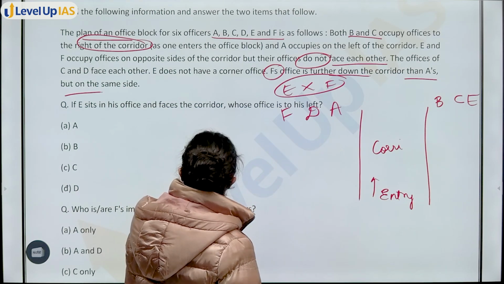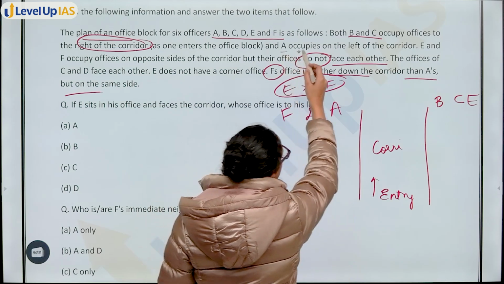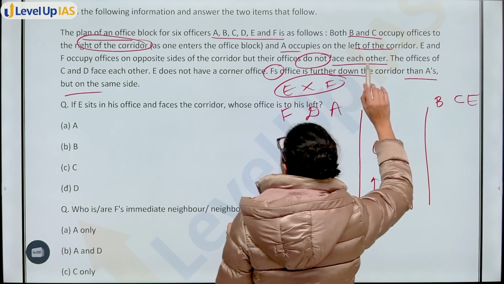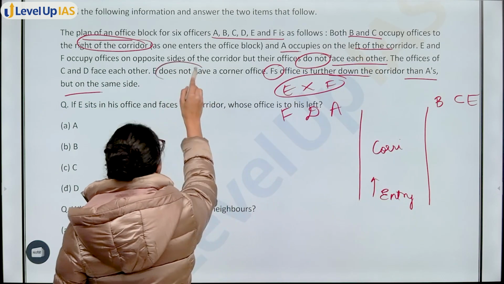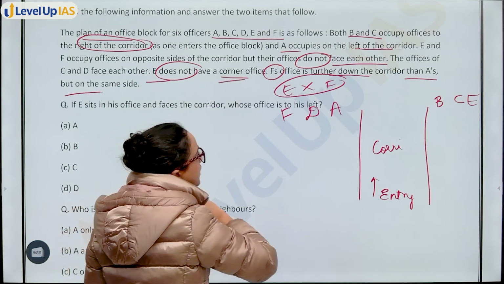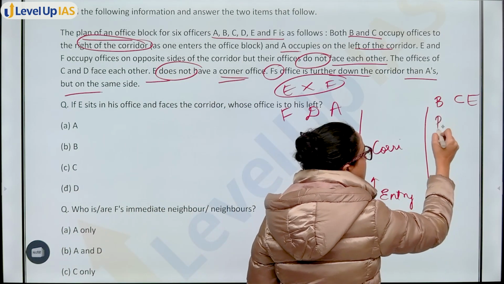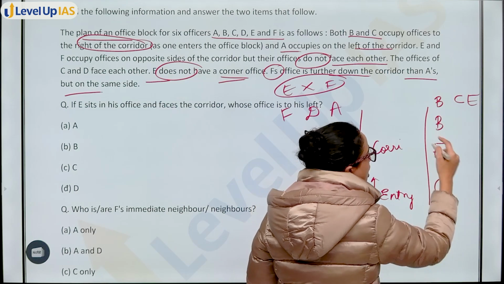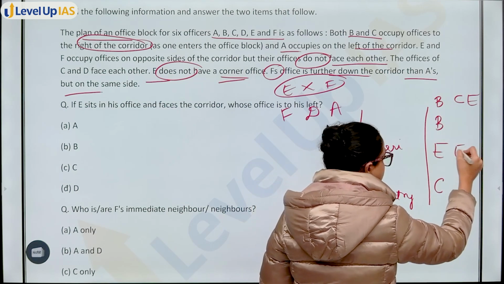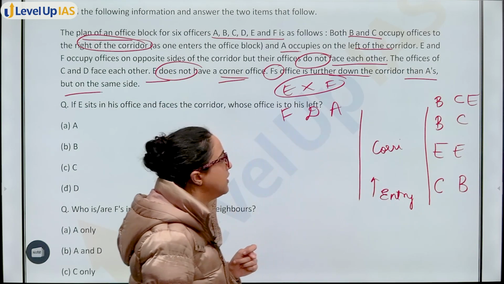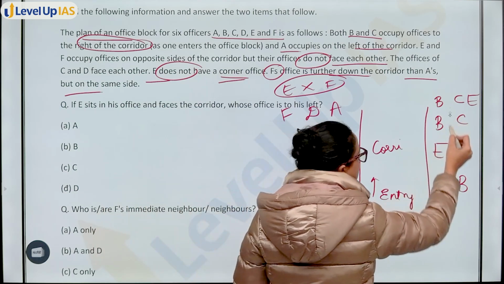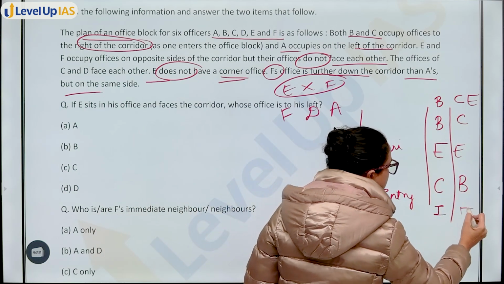A occupies the left of the corridor, and you know that E does not have a corner office. That means E's office will be in the middle. It can either be BEC or it can be CEB like this. These are the 2 possible cases, 1 and 2.